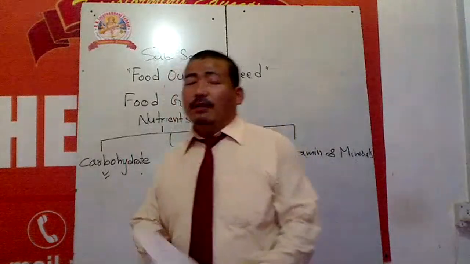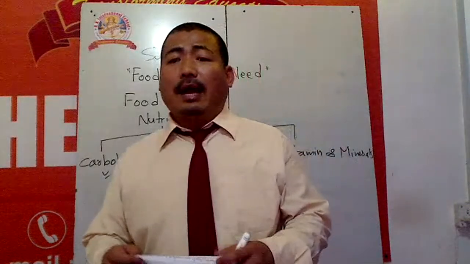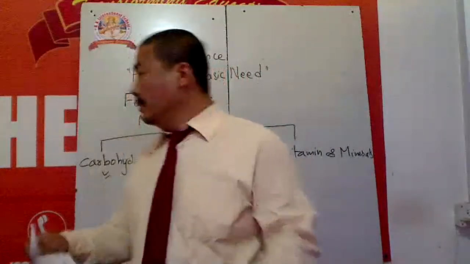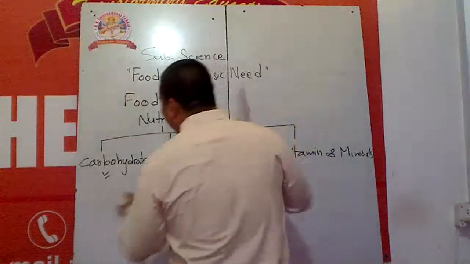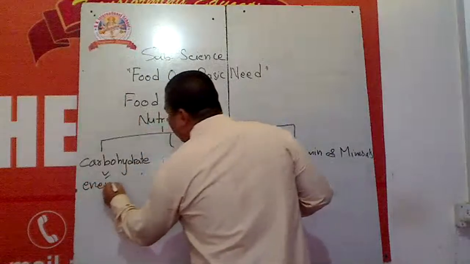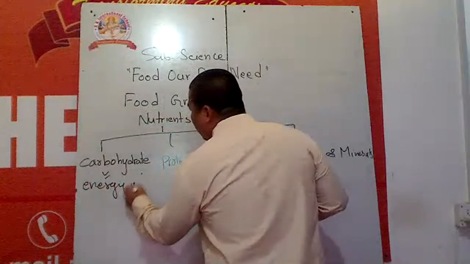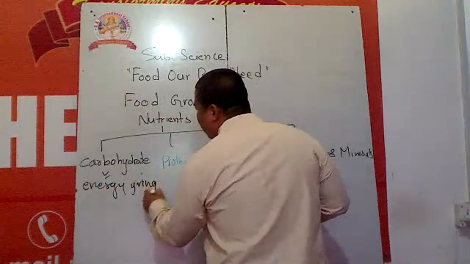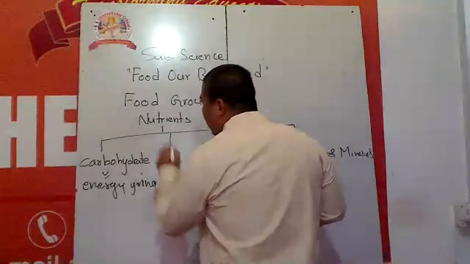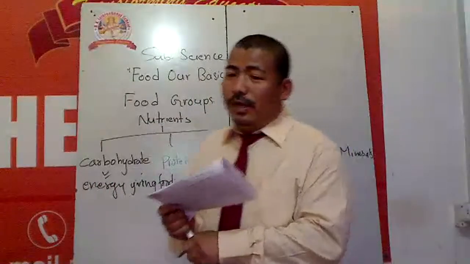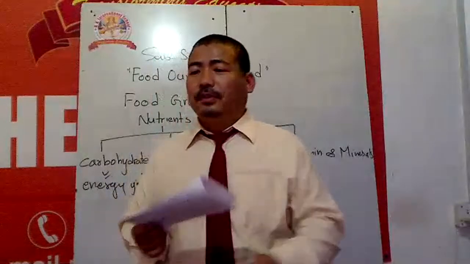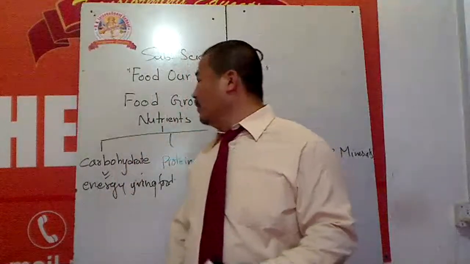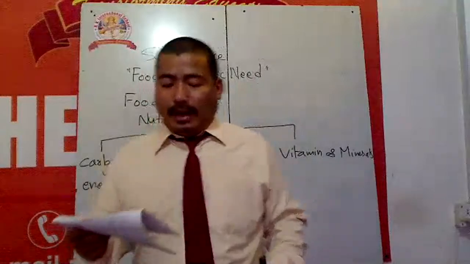So from where do we get this carbohydrate? When you have to do any kind of heavy work, you eat lots of carbohydrate that will give you energy to do work.